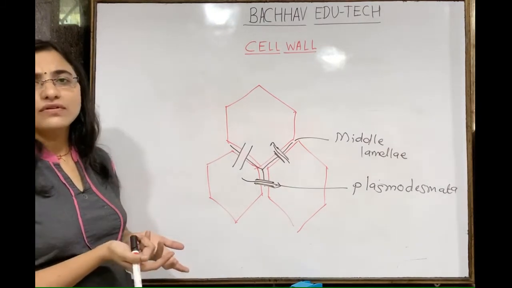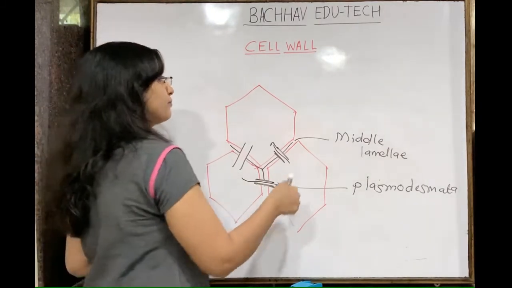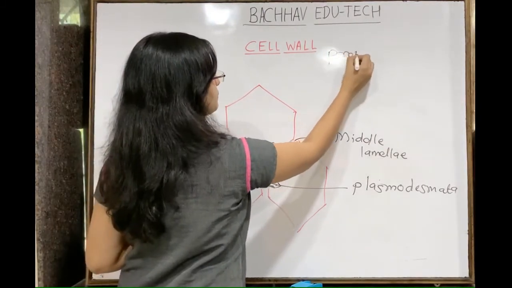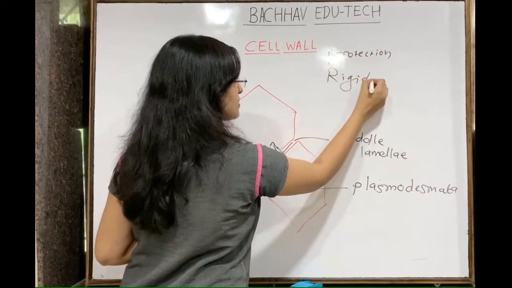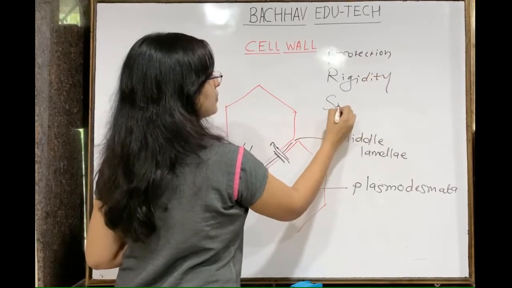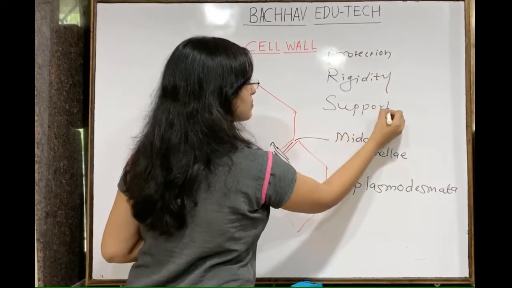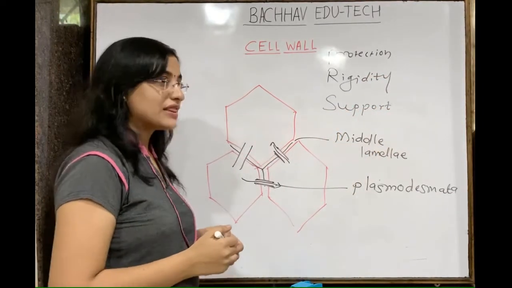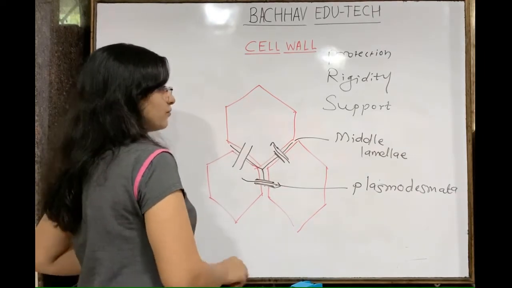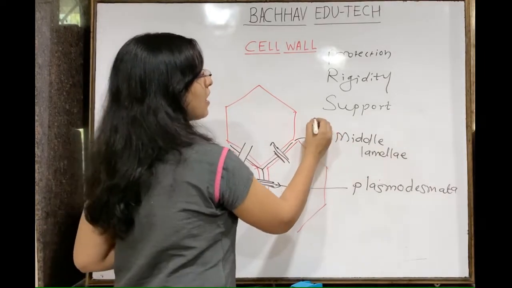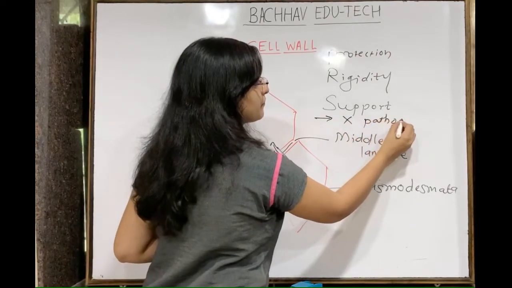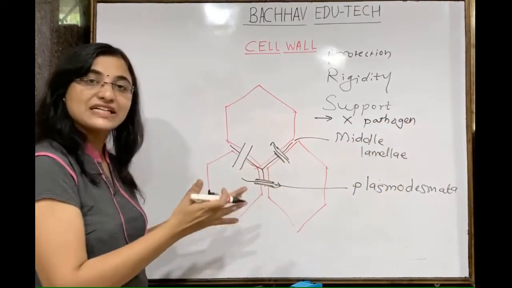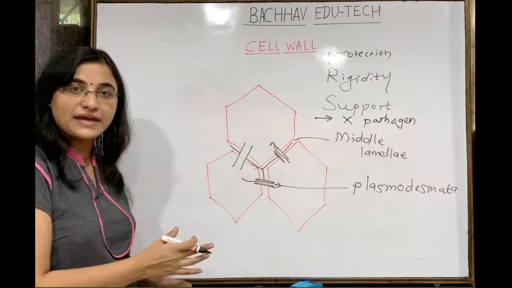Then what is the role of this cell wall? Number one, it provides protection. Number two, it provides rigidity to the cell. It provides support to the cell, isn't it? Then, what is more important? It does not allow entry of pathogens. Entry of pathogens gets banned because lignin content is also present, which acts as a barrier.